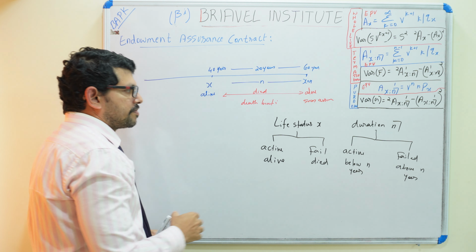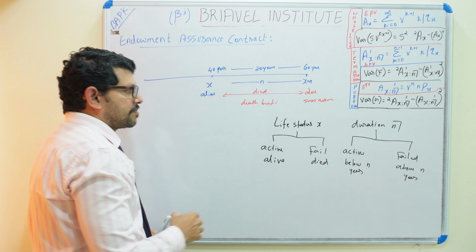Now in term assurance, what did we learn? In term assurance, this person has to fail between X and X plus N, within the period of time, then only will he get the insurance benefit. So X has to fail and duration should be active within the period. This is correct for term assurance.